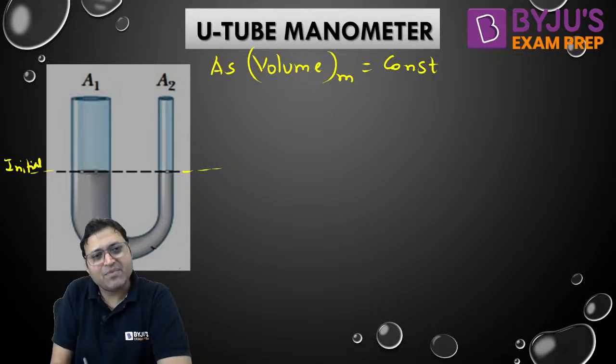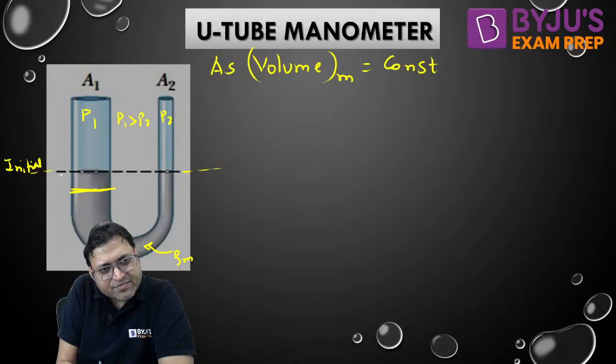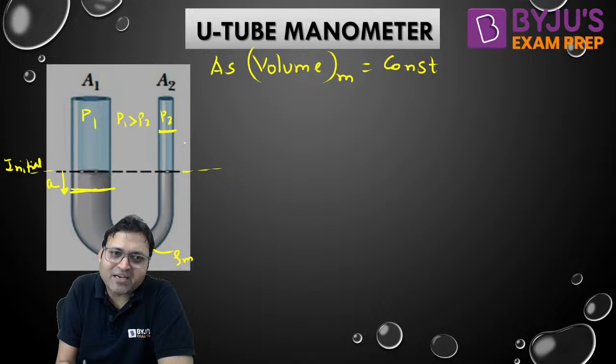Now, if P1 is greater than P2, there will be a downward deflection of manometric liquid in the left limb and an upward deflection in the right limb.